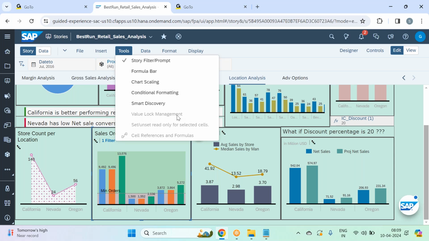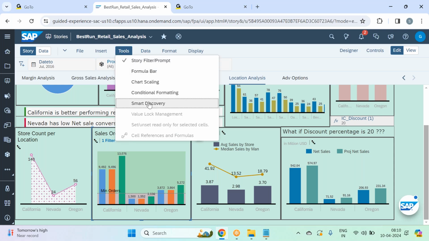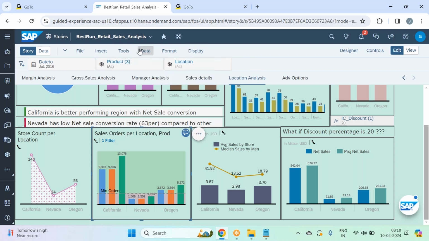Then you see some planning options like value lock management, set, unset, read only for selected cells, cell references and formulas. These are all planning options, and I'll cover them as part of planning. In the tools, I didn't cover smart discovery and some planning options. Then in the data menu, guys, publish data is again a planning option, and it is greyed out, right?